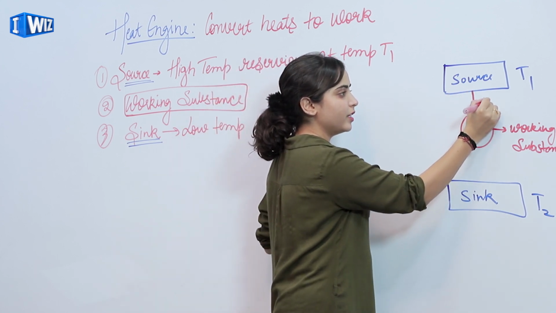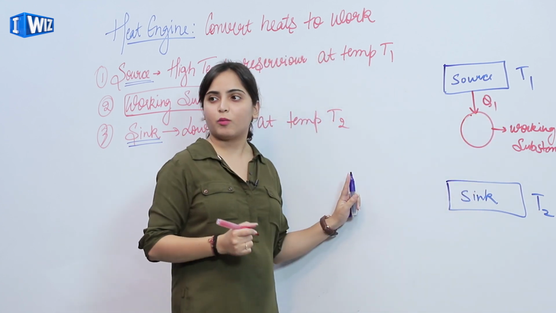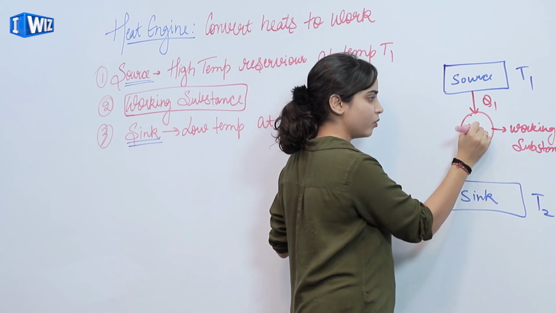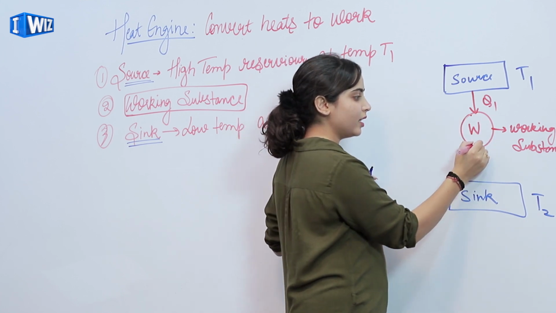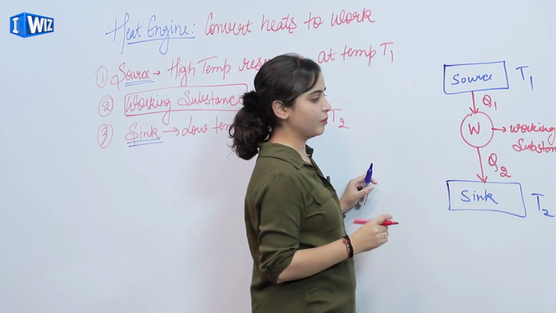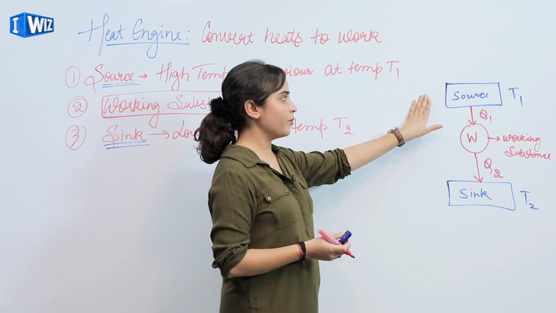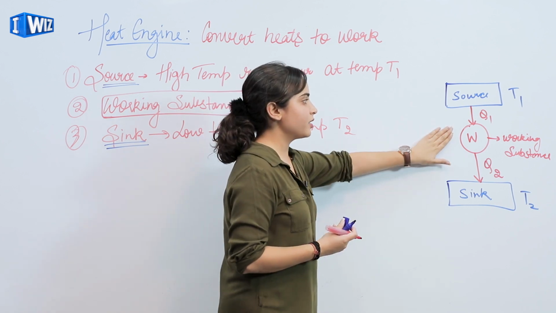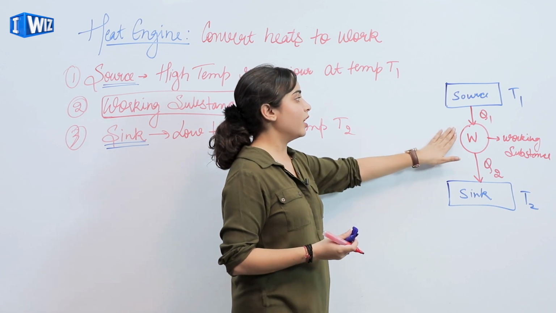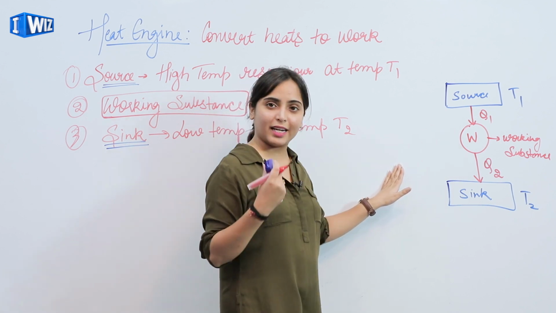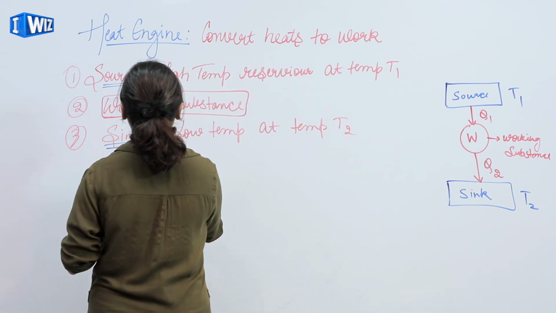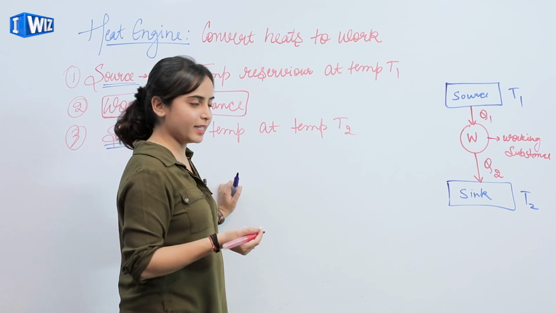An amount of heat, say Q1, is taken from the source. Some amount is used in doing work W and the rest is given to the sink. That means we took heat from the source, the working substance did work, converting that heat into work done. After converting into work done, the heat left over goes to the sink. So this is the main basic principle of the heat engine.